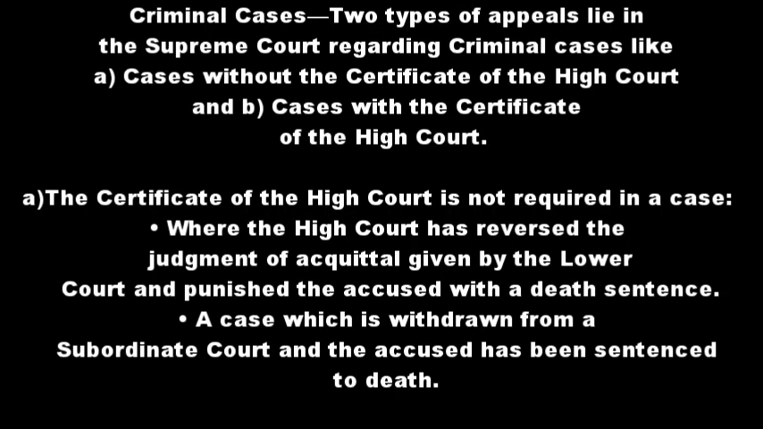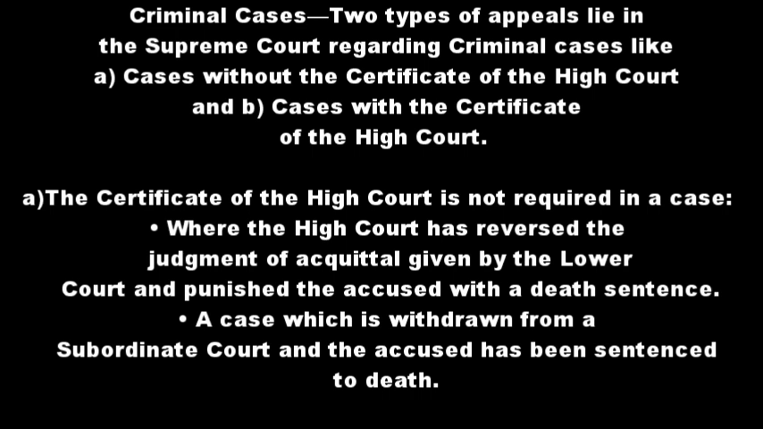The third point under appellate jurisdiction is criminal cases. Regarding criminal cases, there are two types of appeals that lie in the Supreme Court. They are, first, cases without the certificate of the High Court, and the second, cases with the certificate of the High Court. First we will see that the certificate of the High Court is not required in a case in which the High Court has reversed, that means changed, the judgment of acquittal given by the lower court and punished the accused with a death sentence.